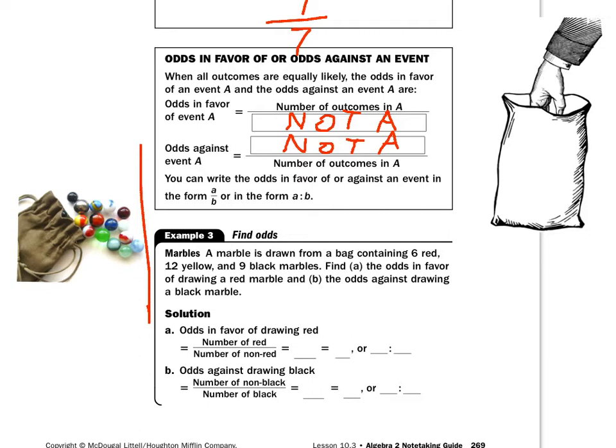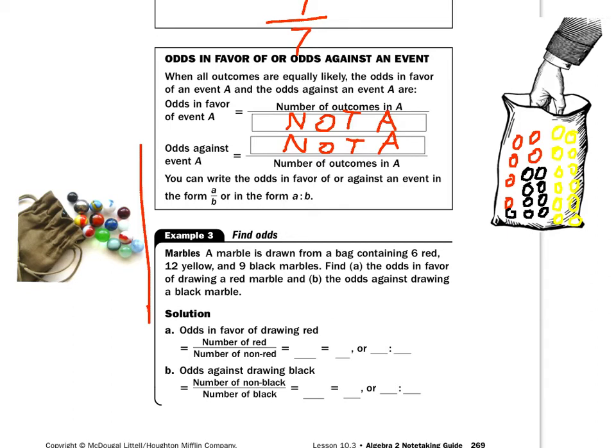The bag contains 6 red marbles. So I'm going to fill my bag up here with 1, 2, 3, 4, 5, 6 red marbles, and it has 12 yellow marbles, 1, 2, 3, 4, 5, 6, 7, 8, 9, 10, 11, 12 yellow marbles, and it has 9 black marbles, 1, 2, 3, 4, 5, 6, 7, 8, 9 black marbles. So I'm putting my hand into that bag and I'm going to draw.